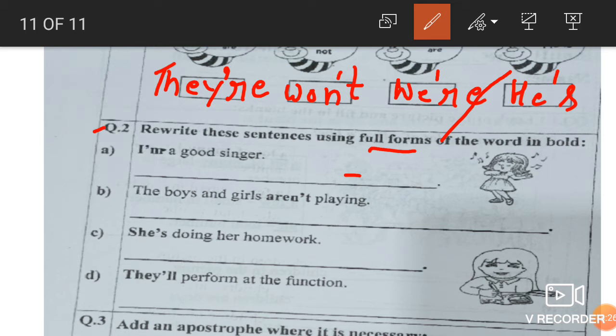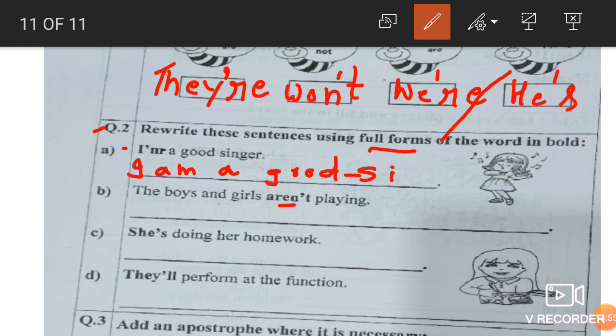Yes, now what do we have to do? It says rewrite these sentences using the full form of the word. Now here, can you see the letters written in a dark color like this one? So you have to write it in full form. That is "I am". The first one is I and then apostrophe am. That means A is missing. So, I am a good